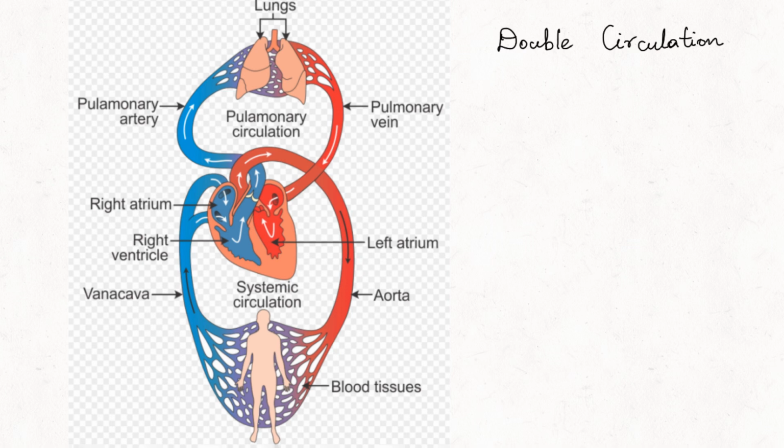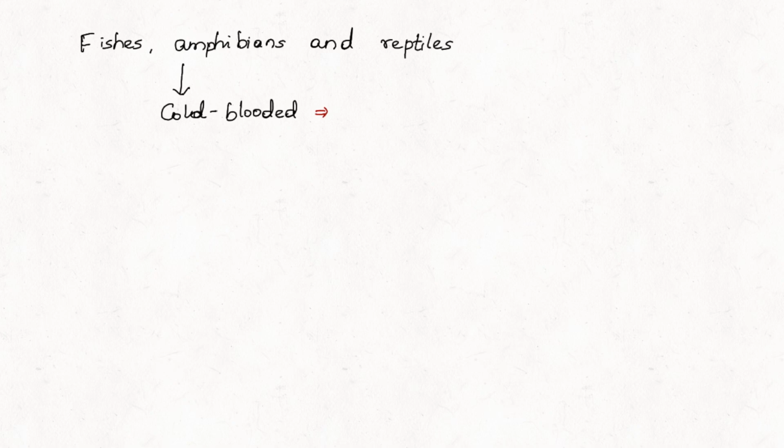You know, when you study the evolution of heart in animals, you see it is simple in fishes, amphibians and reptiles, whereas it is advanced in birds and mammals. Why is it so? Let's now look into it. Fishes, amphibians and reptiles are cold-blooded animals. What are cold-blooded?